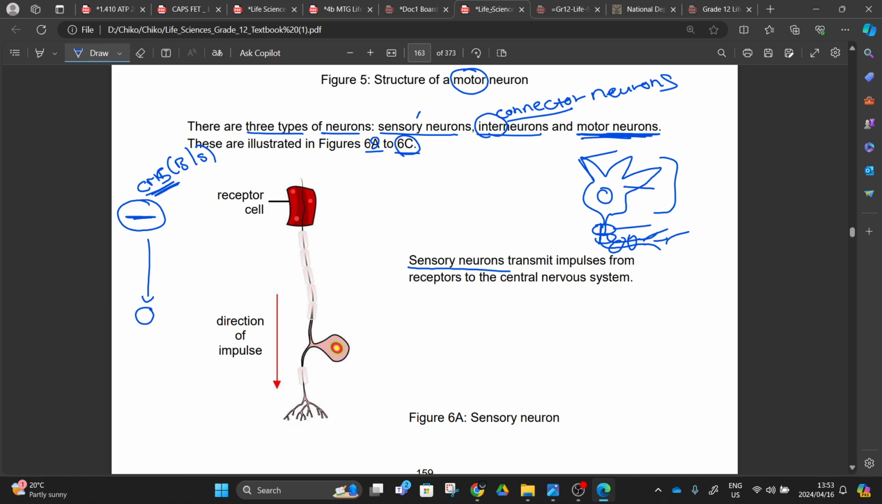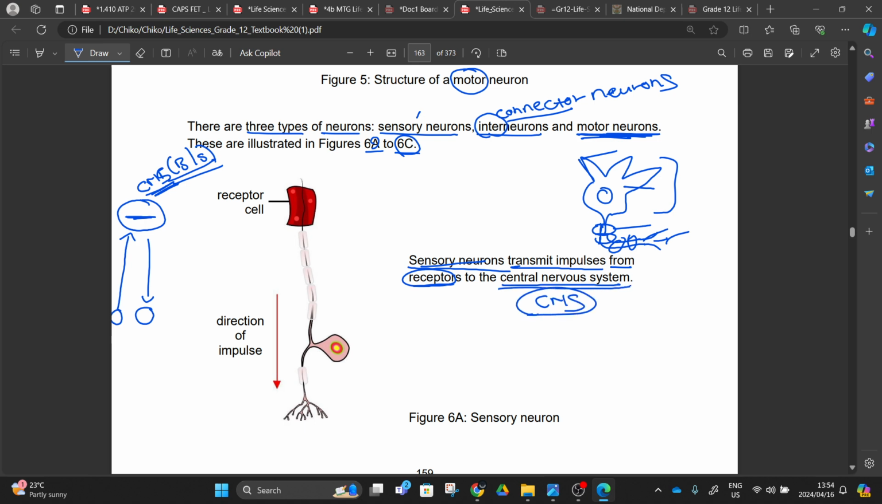The sensory neuron is going to transmit the impulse from the receptor to the central nervous system, which will be the brain or spinal cord, in this simple diagram of ours. So here's the motor neuron, and here's the sensory neuron. The sensory neuron transmits the impulses from the receptor to the central nervous system, CNS.